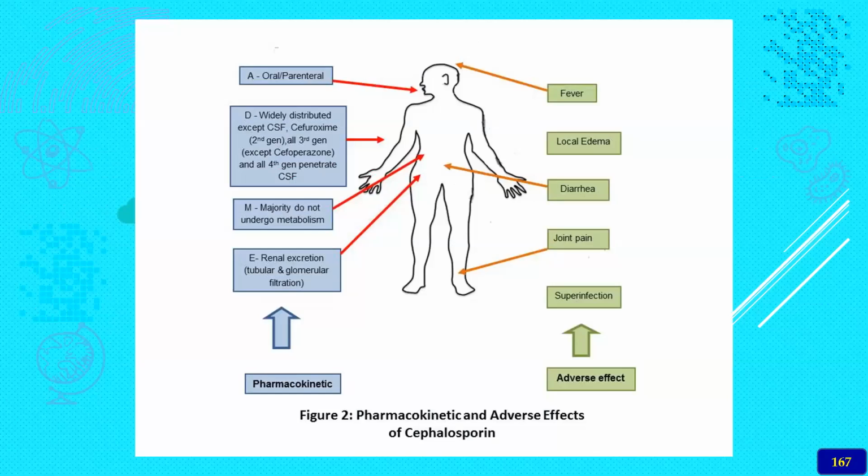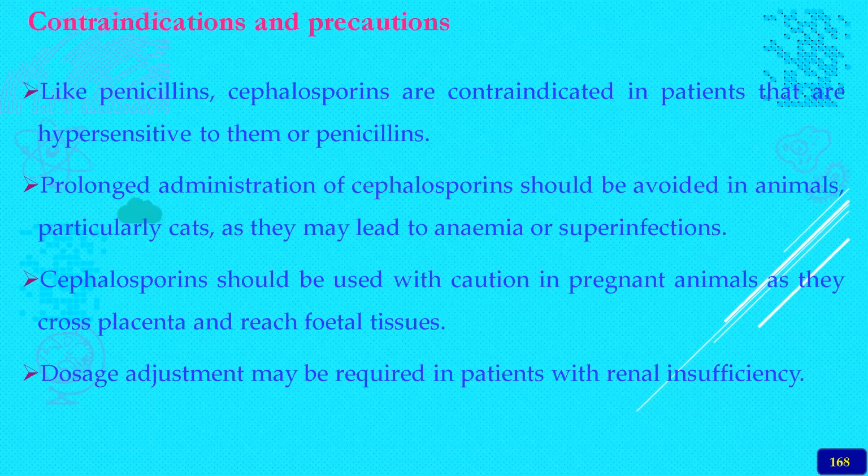So we have already learned about the kinetic properties and the adverse reactions of the cephalosporins. Now, contraindications and precautions: just like penicillins, cephalosporins are contraindicated in patients with allergic reactions. Prolonged administration of cephalosporins should always be avoided in animals, especially in cats, as it may lead to anemia or superbugs will be formed.